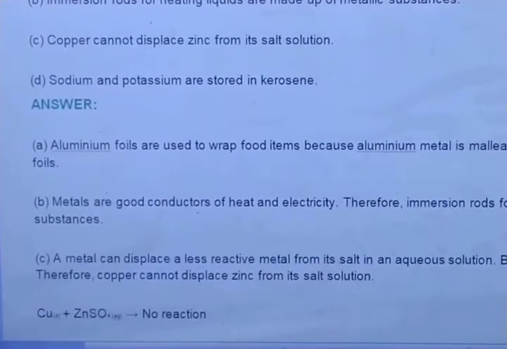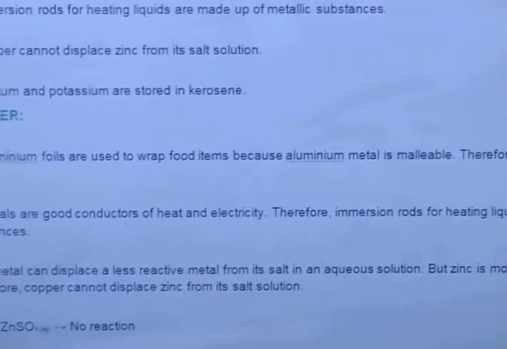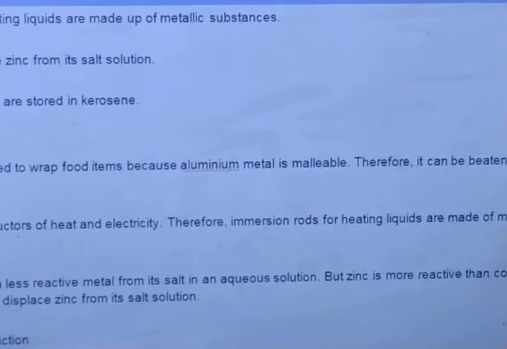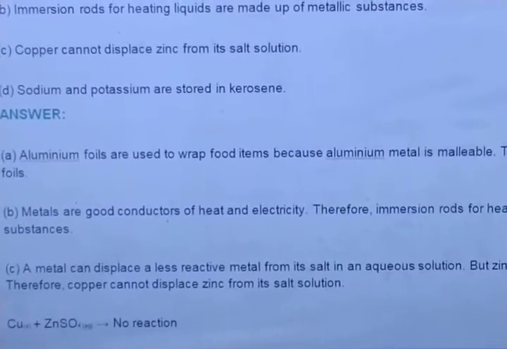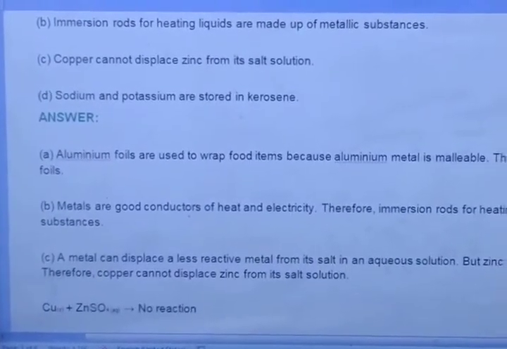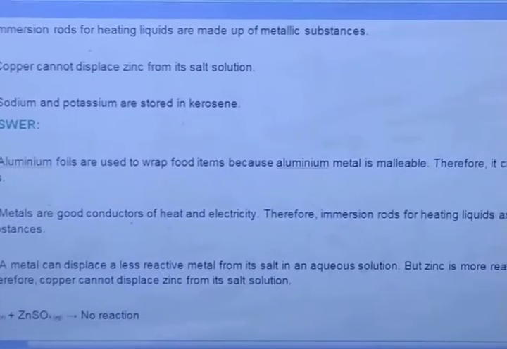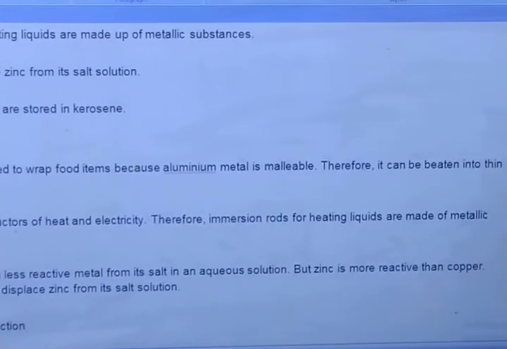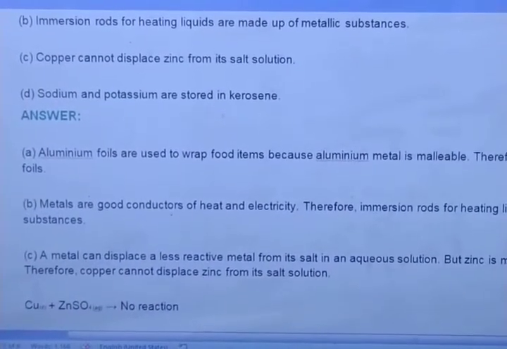Aluminium foils are used to wrap food items because aluminium metal is malleable. Therefore, it can be beaten into thin foils. Got it? Why? It is made up of aluminium. So aluminium foils are used to wrap food items because aluminium metal is malleable. Therefore, it can be beaten into foils.